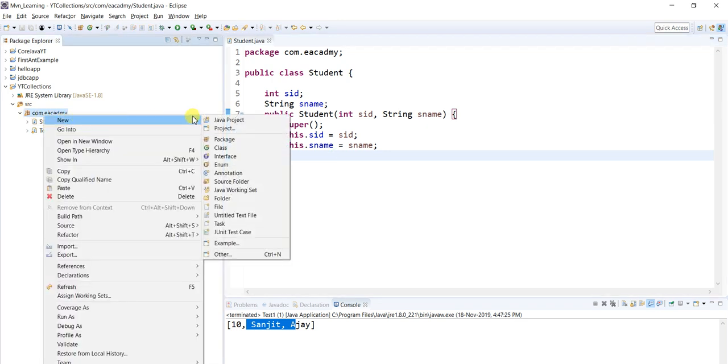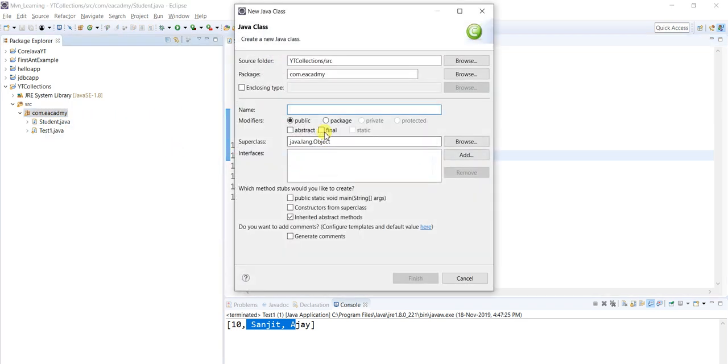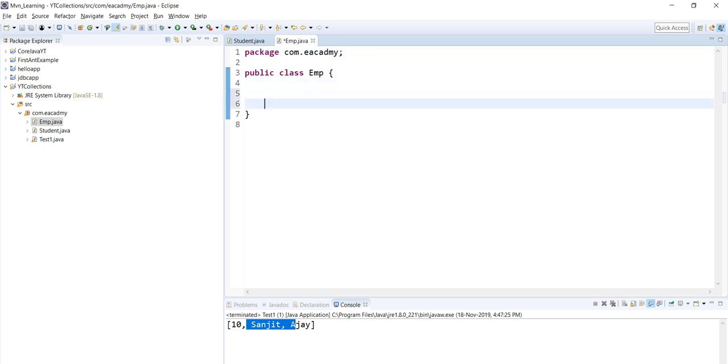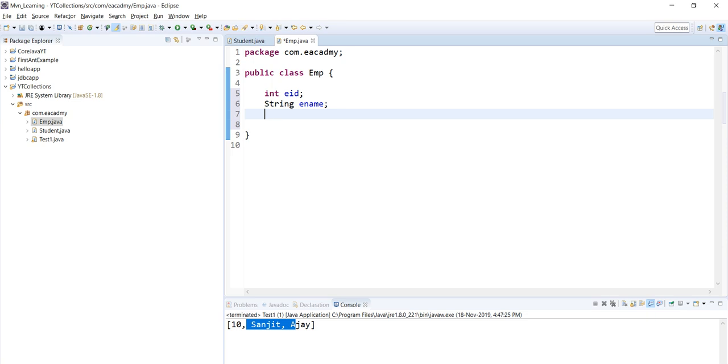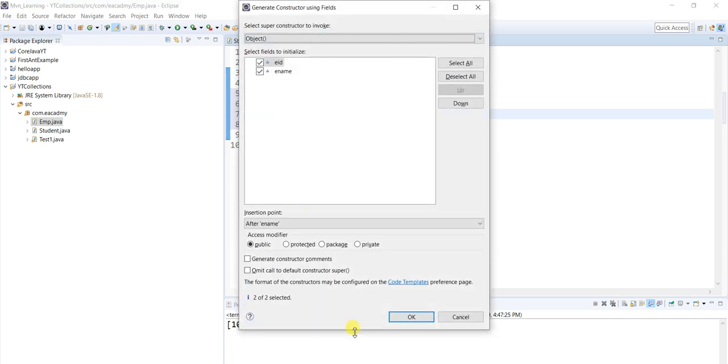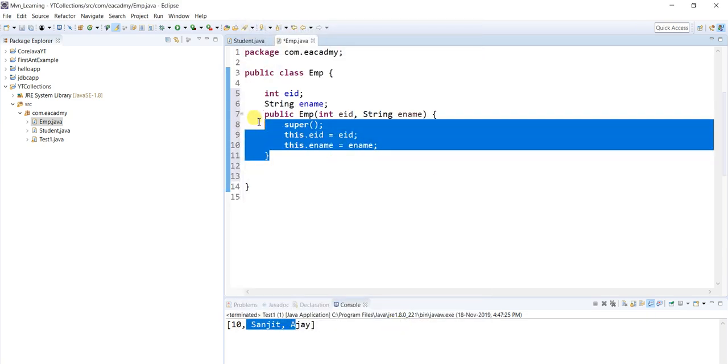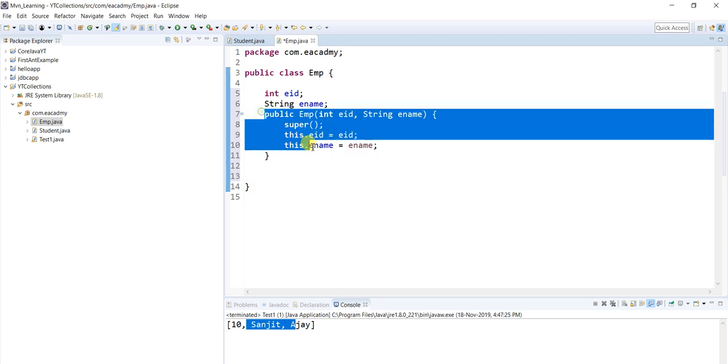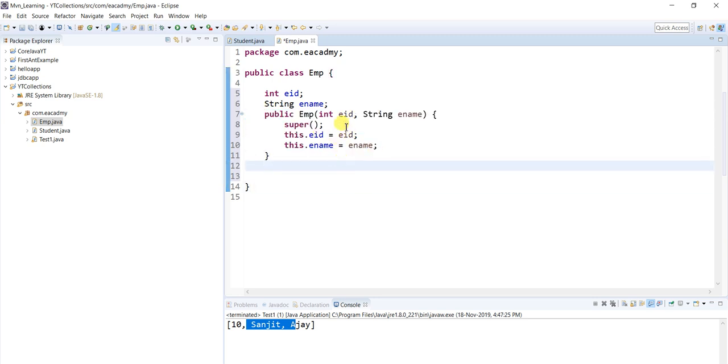Now I'm going to create another class. Let's say this class name is employee. Let's say emp is another class. I hit finish. The employee class also has a few things. Let's say employee id, and let's say I have string name, employee name. Similarly I need to generate a constructor, so let me generate it. Hit OK. The constructor is generated. If you don't want to generate, you can type the constructor. You know how to type the constructor, right? This is very basic Java. So these two classes are ready.